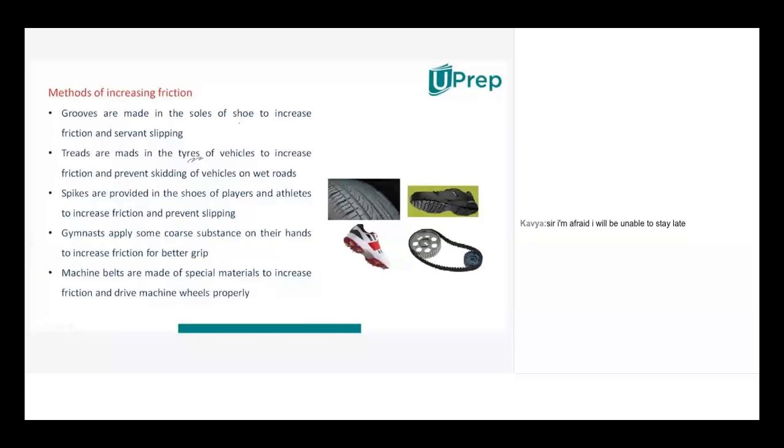So grooves are made in the soles of the shoe to increase the friction and prevent slipping. Maybe you know that on the bottom of shoes there is some grooving. Grooving means holes or pits will be there, like for tires. So like that for shoes also, it will be there, as on this particular diagram. So grooving will be there, and when grooving is there, will roughness increase or decrease here?